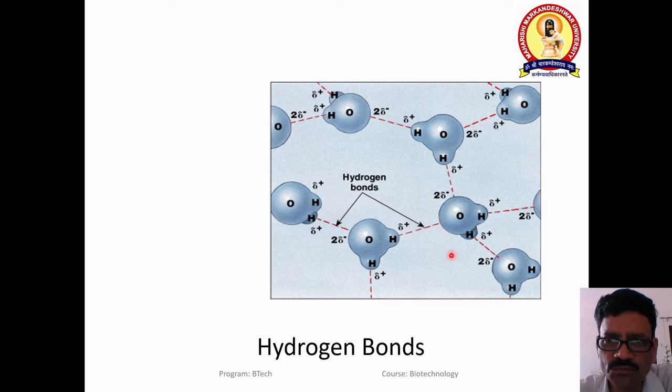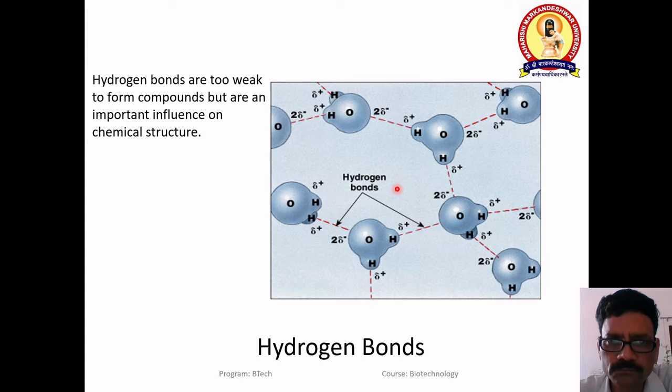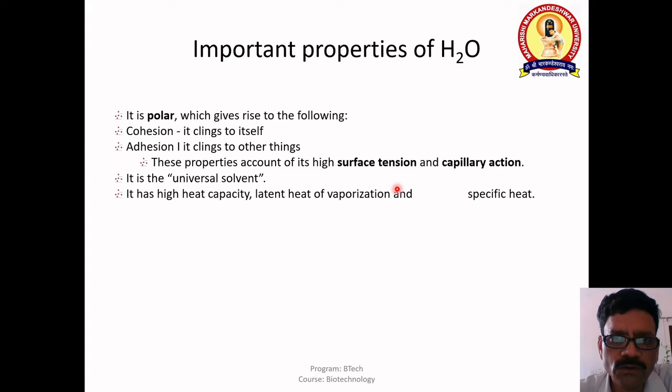Because there are so many hydrogen bonds, together they give water a high boiling point. Though hydrogen bonds are weak, because they are present in large number, they give the high boiling point because of their number. So basically, an important property of water is that it is polar and it clings to itself.